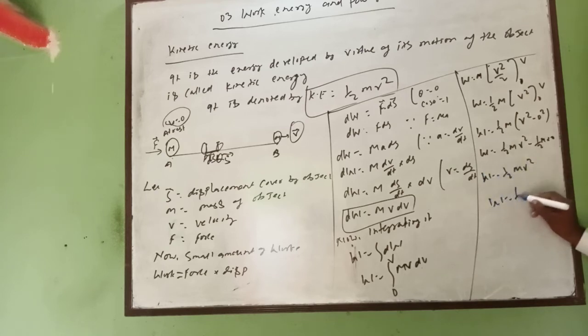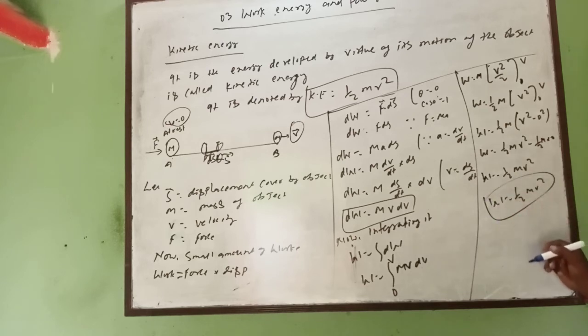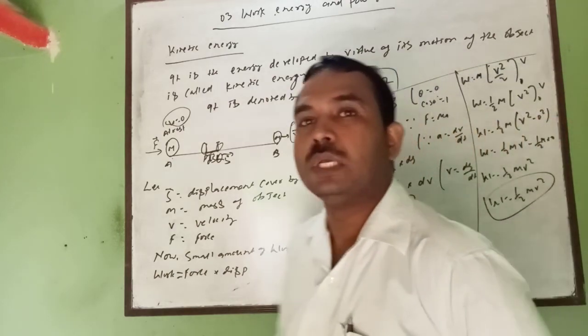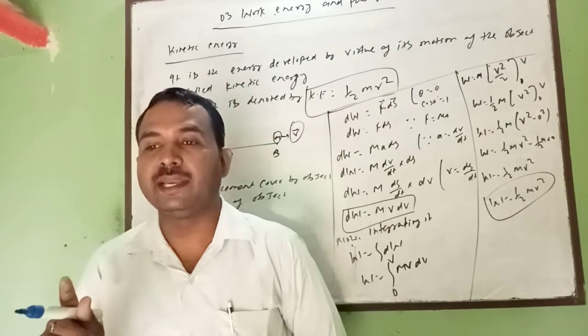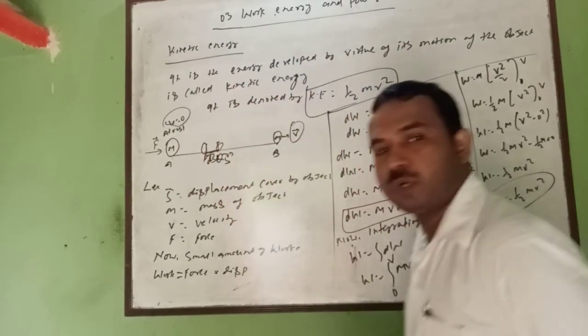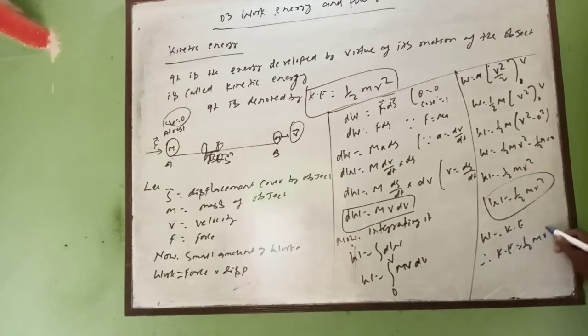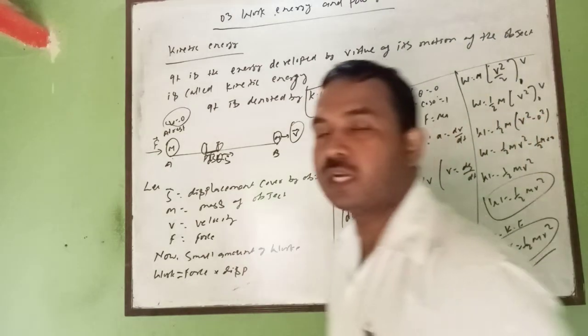This is the amount of work done. But you know, as usual as before, the work done and the kinetic energy are equivalent. So you can write W is equal to KE. Therefore, you can write KE is equal to half mv square. So this is the second method, by the calculus.